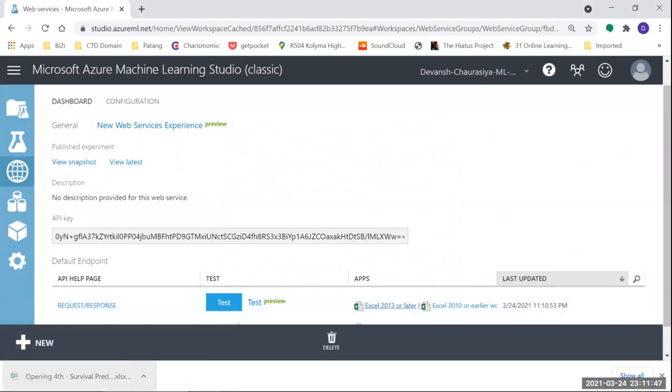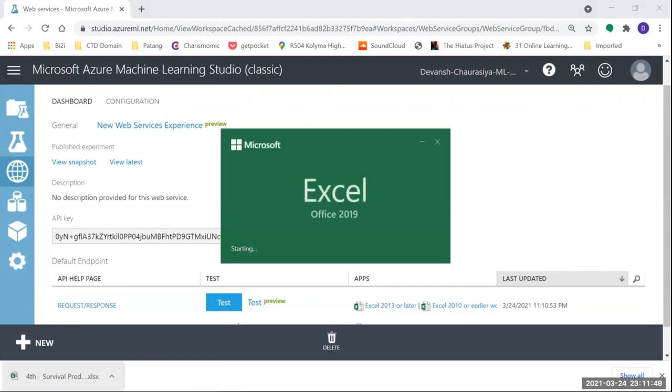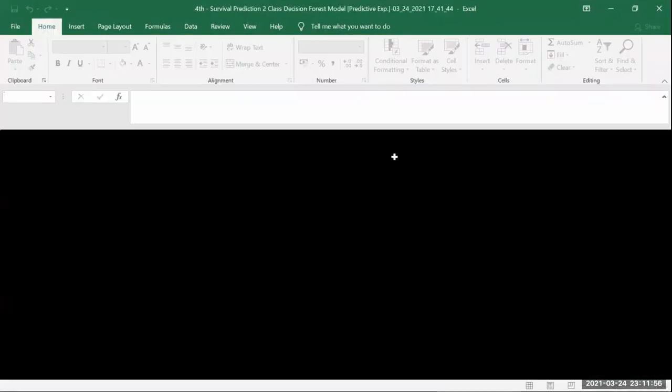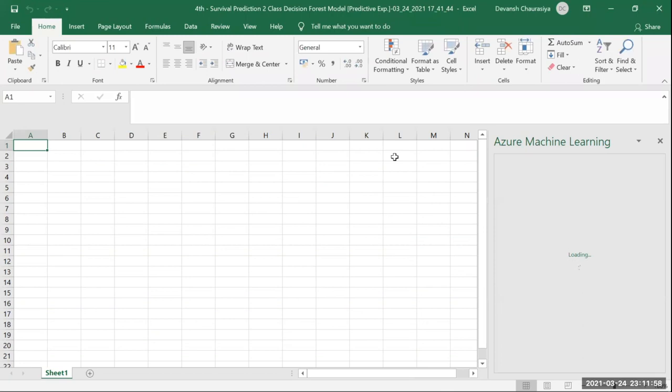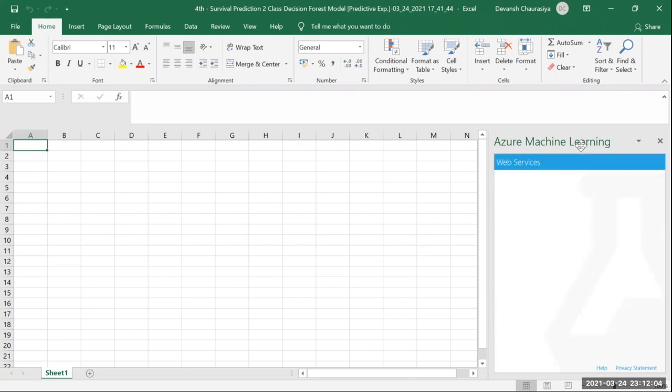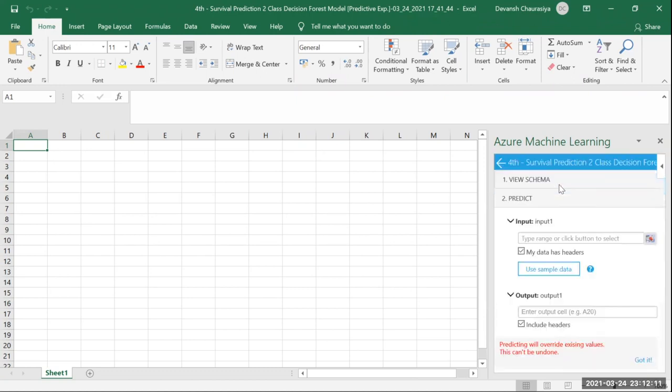Let me open this. All right, enable editing. Azure machine learning. I'm sure you're excited. We have actually deployed, and we're going to use it. Click on here. Use sample data.